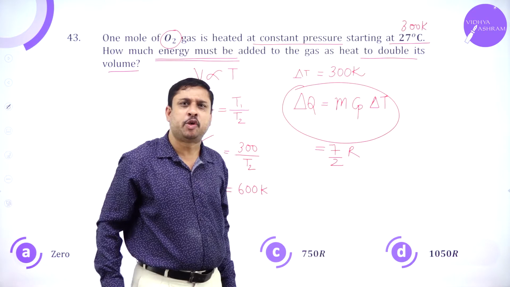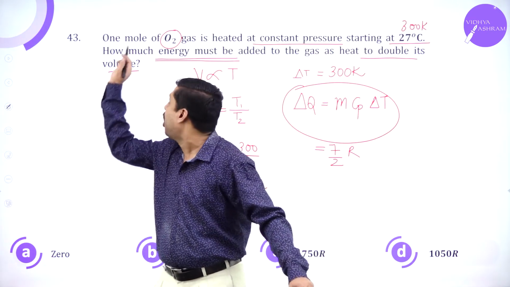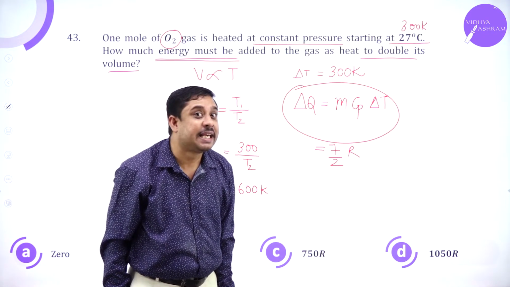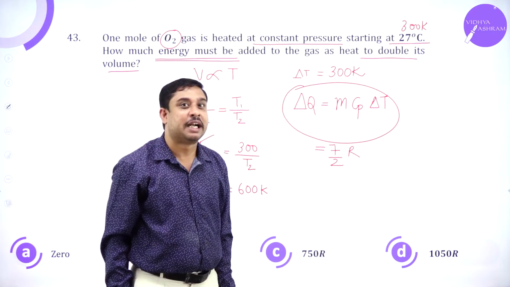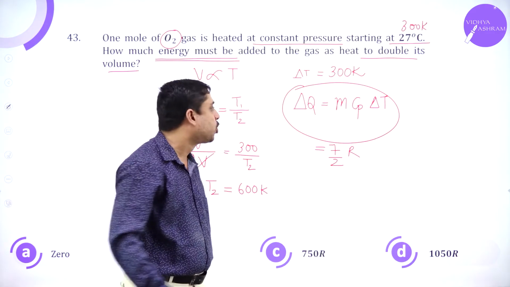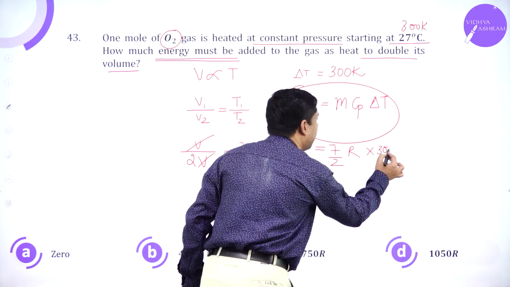Why 7 by 2R? This is where again concept comes into the picture. Oxygen is a diatomic gas. You should know the ratios. For a diatomic gas, Cp is 7 by 2R into 300.